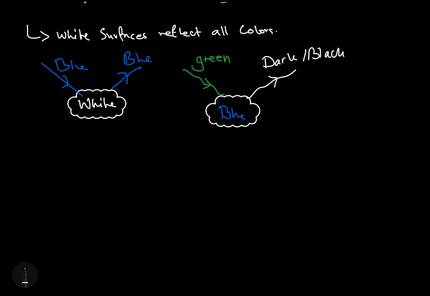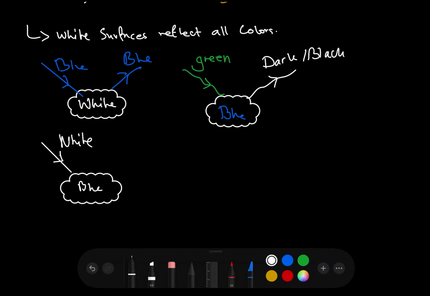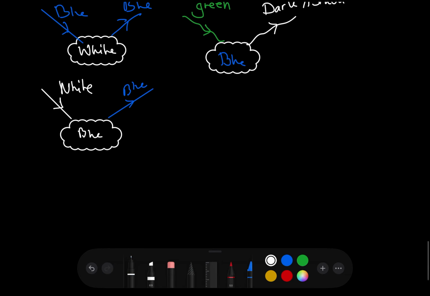And also, if you put white light on any object, let's say the object is blue, and you put white on blue, the color that you see is also going to be blue. So what that means is if you wear, for example, a yellow shirt under white light, the shirt will look yellow. But if you were wearing the same yellow shirt under, for example, a blue light, then your shirt would appear to be dark or black.